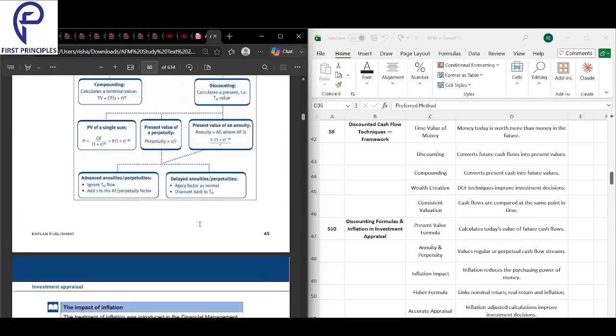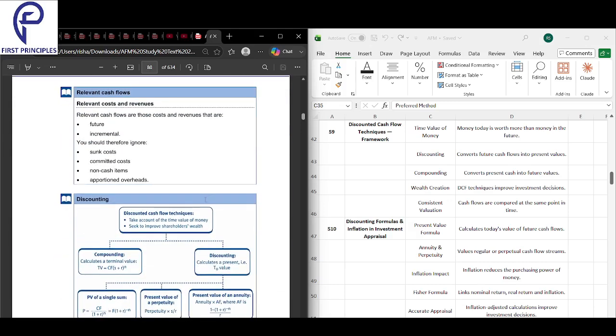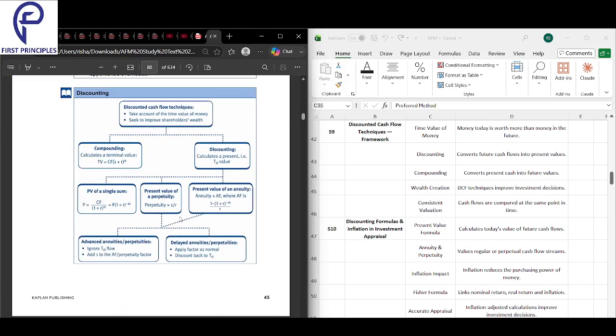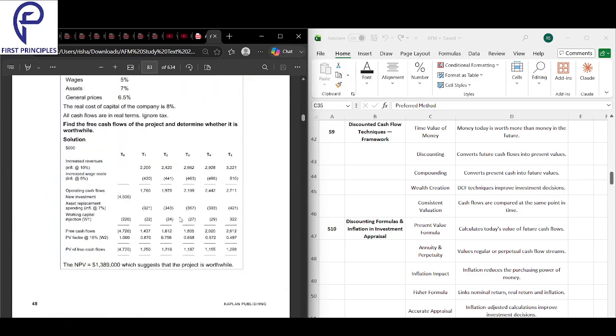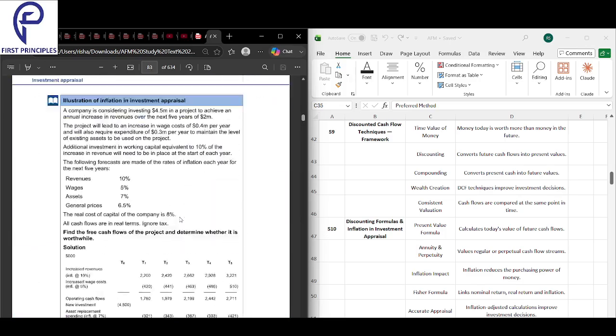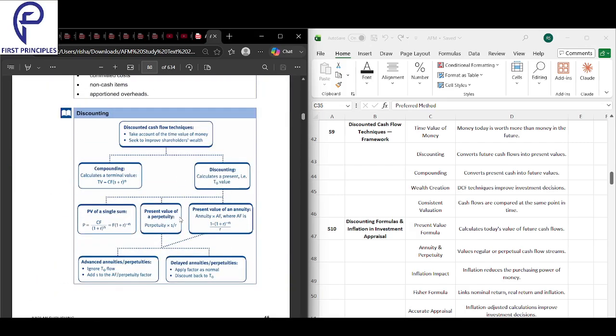Okay. So we have covered up to present value. Now we got into time value. We got all the cash flows, we looked into each of them, and directly they've got into discounting. Then the impact of inflation. And then we have a sum of NPV after looking at the inflation impact.